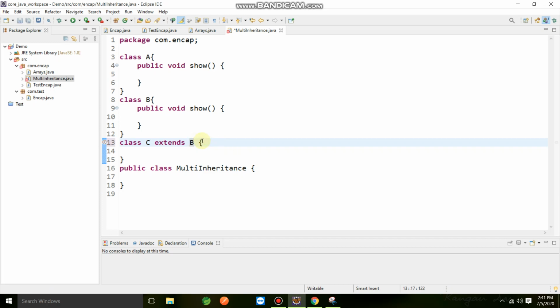So why is Java giving us this error, or compilation issue?